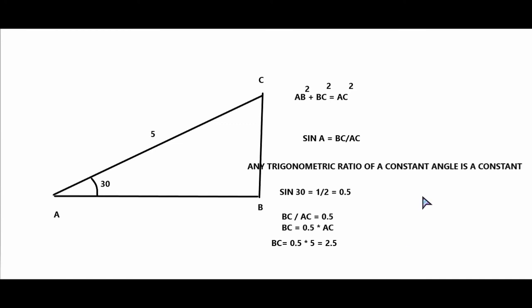Now let us come to the tree. Again, repeating once again, if we know an angle of a right angled triangle, of course this has to be a right angled triangle, then only you can follow this particular rule.